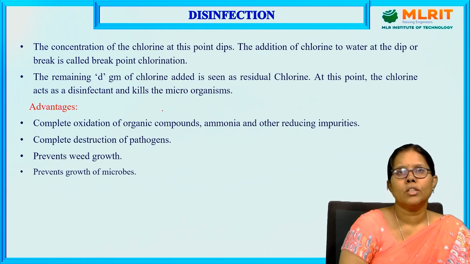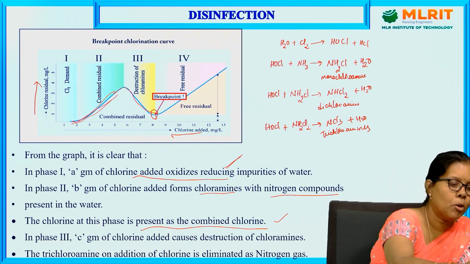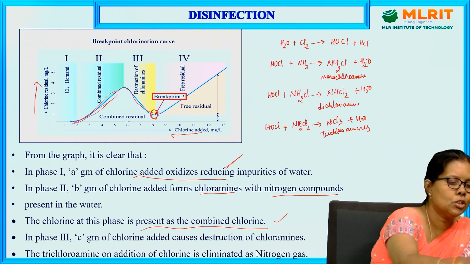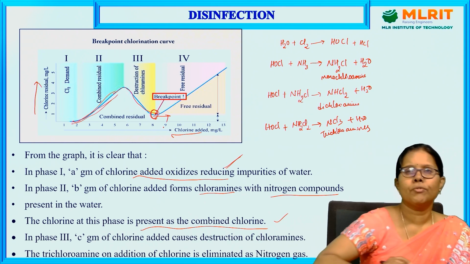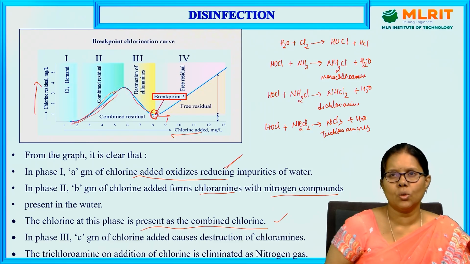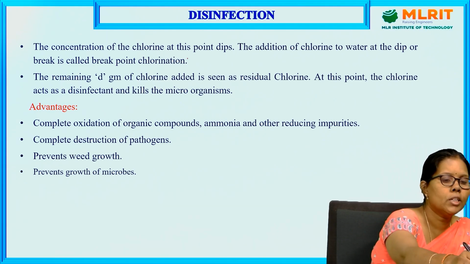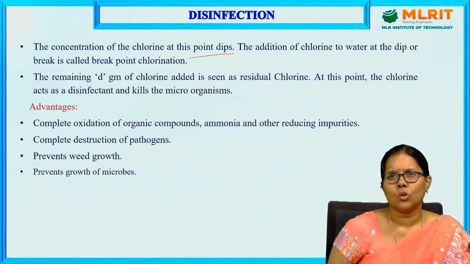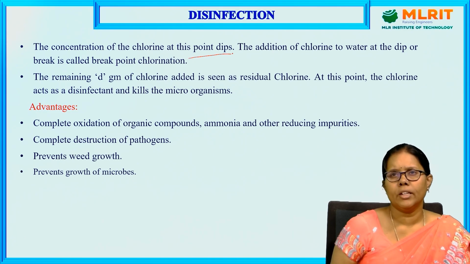The concentration of chlorine at this point dips. So this is the dip point, the breakpoint chlorination. This is the combined residual. After that, what is left over is called free residual. Whatever chlorine you add after this point is the free residual chlorine, which is of no more use. The addition of chlorine to water up to the dip is called breakpoint chlorination. Up to there, we have added the chlorine. After that, we should not add chlorine. If we add further chlorine, it is free residual chlorine, which is harmful to humans.